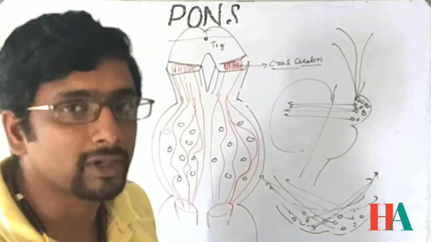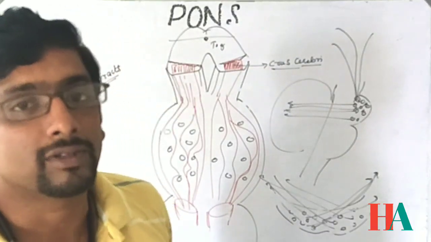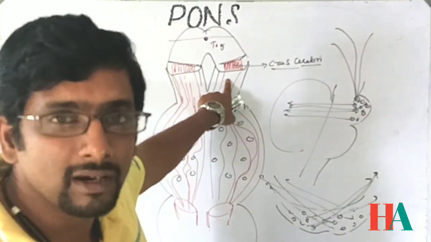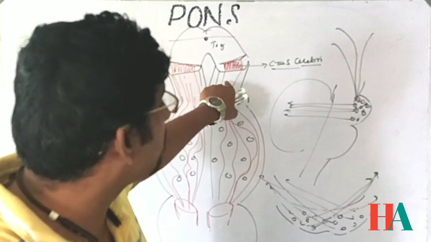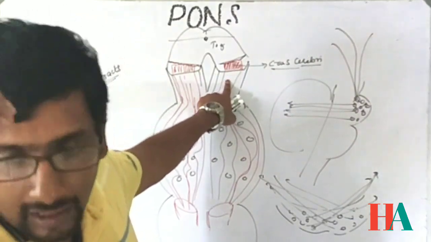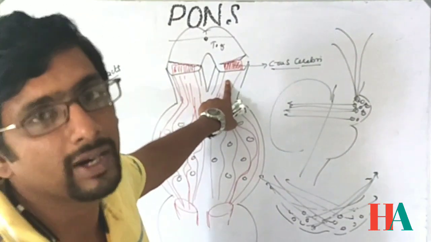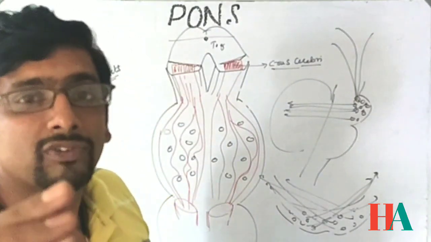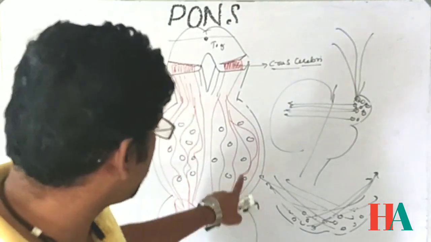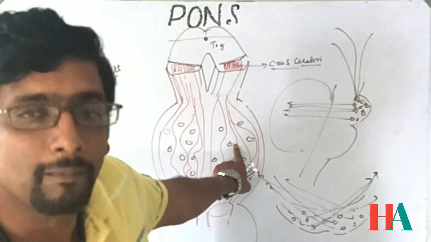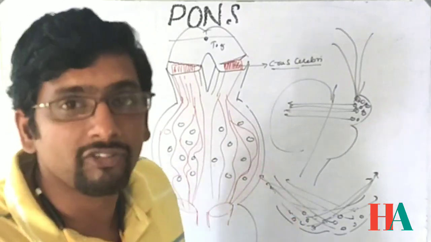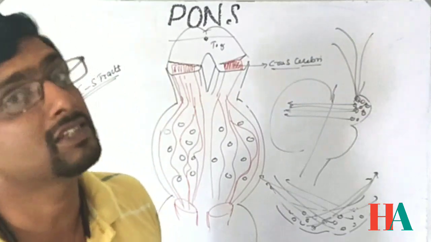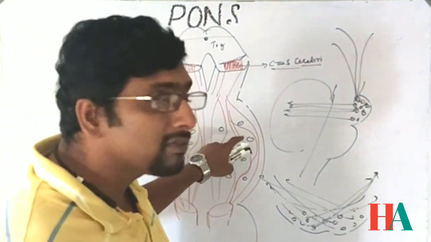Why am I giving so much importance to this? It has a clinical importance. If a 1 centimeter lesion is there in the crus cerebri, the chances of obstruction of almost all the descending tracts are high, and whole body paralysis may happen. If the same 1 centimeter lesion is present in the basal part of the pons, that much effect will not be there on the affected portion. Paralysis will be there, but not to that extent. That's why the importance.